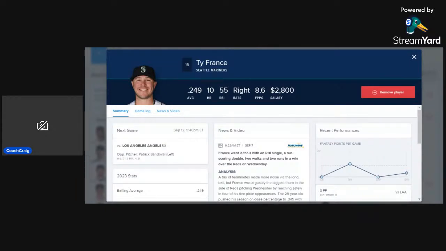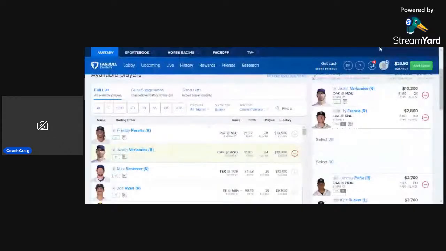Kind of been hit or miss as of late, but goes against Patrick Sandoval today. He's 5 for 17 with 1 home run versus him in his career. So kind of a guy that's a cheaper pay down option that we can look at today. Maybe pays off. And more of a GPP play in general, kind of maybe even a one-off. But if you want to stack Seattle today, they could be a viable option. It's just a little bit hit or miss versus Patrick Sandoval.